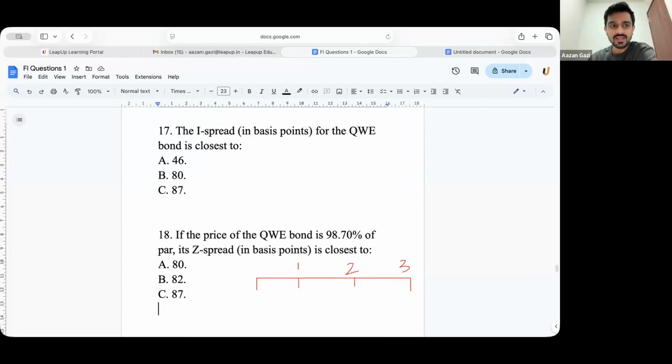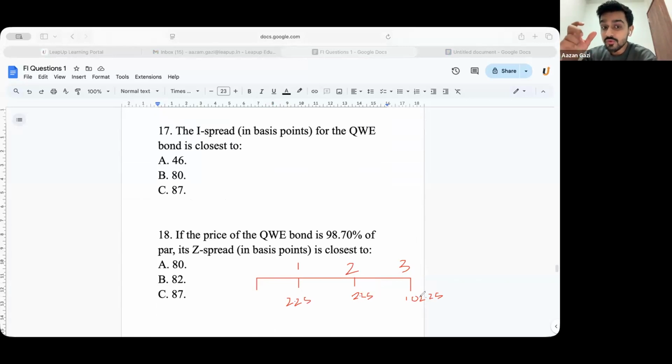Okay, I'm just going to write this down. 2.25, 2.25 and 102.25. Now, when you are given a YTM, you will divide these numbers by YTM.